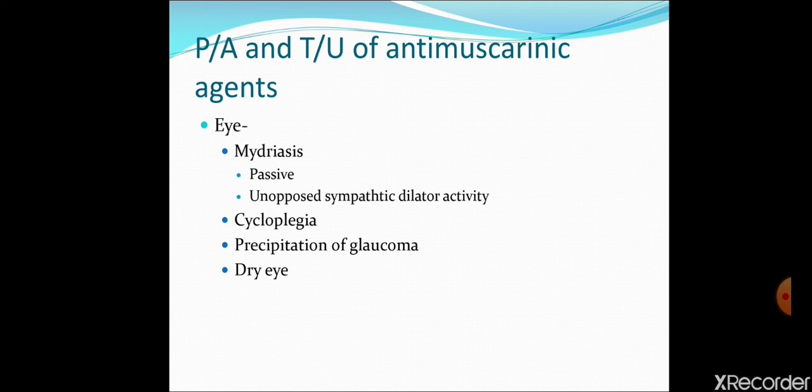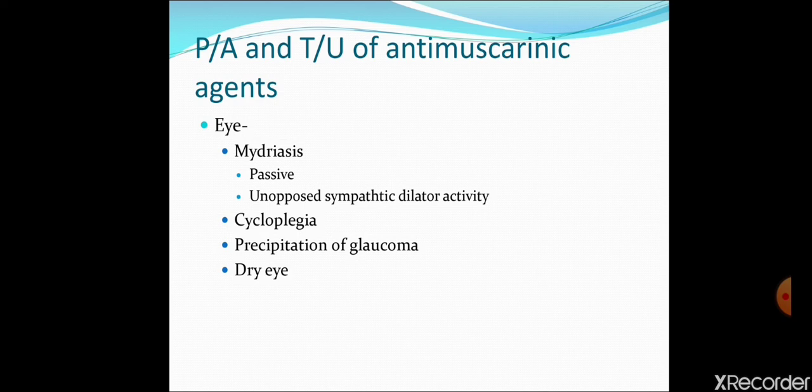So this is active mydriasis, while the mydriasis produced by anti-muscarinic drug is passive mydriasis, because it is due to reduction of parasympathetic tone. But mydriasis produced by phenylephrine, a sympathetic drug, is because of increasing the tone.